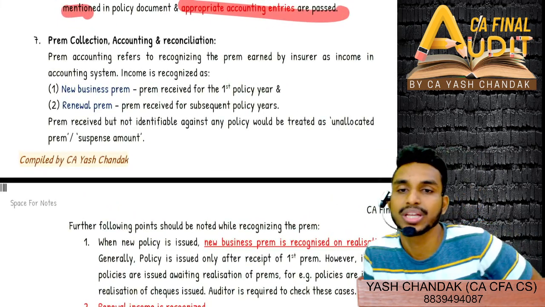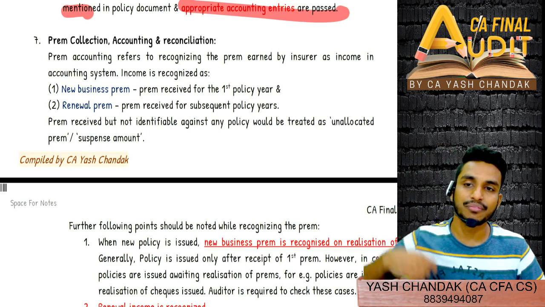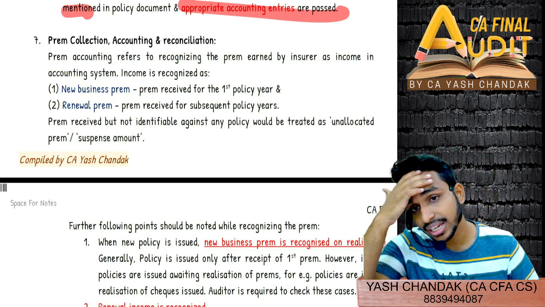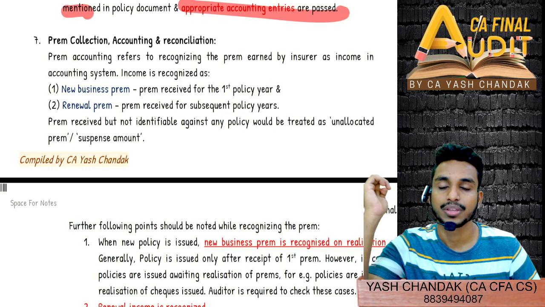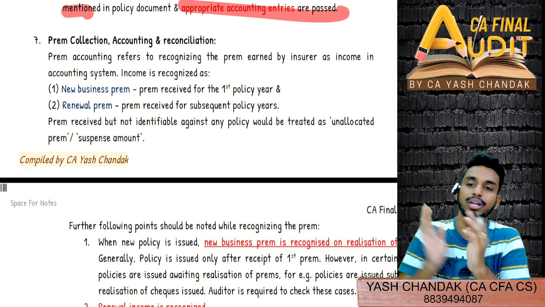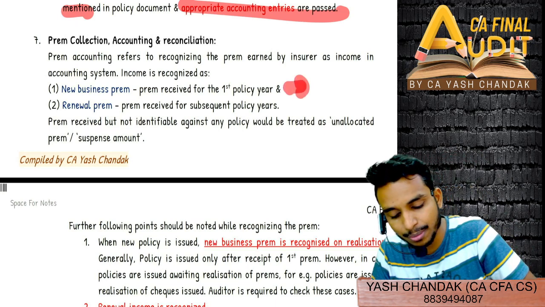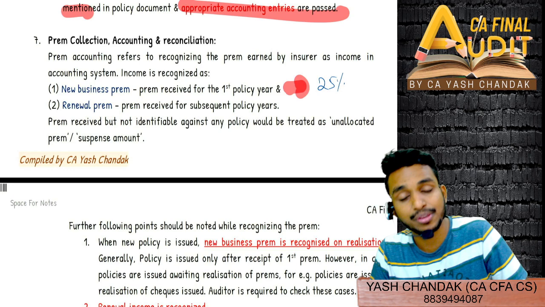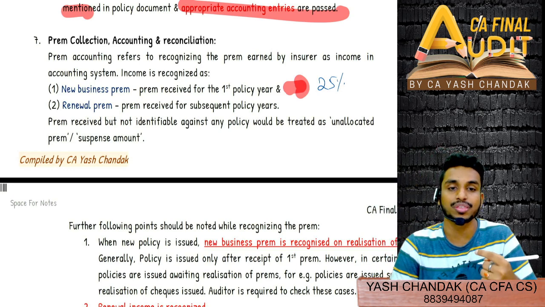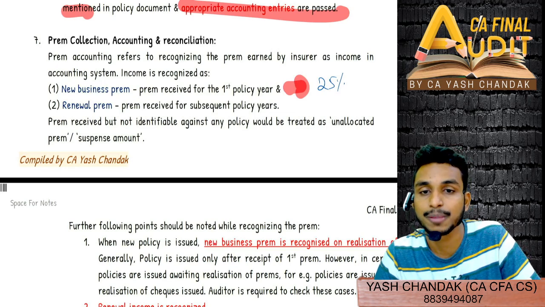Premium collection, accounting and reconciliation. Now, premium wise, how will you do the accounting? There is a difference between new business premium and subsequent renewal premium. In GST also, if you remember, for new business premium we used to consider 25% of the premium as the value of service. So 25% of the value we used to consider for the service provided.